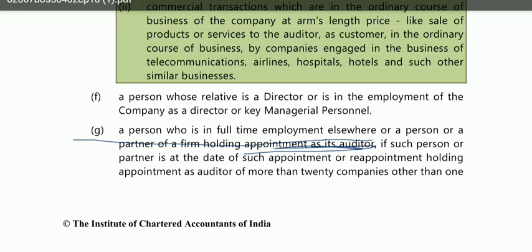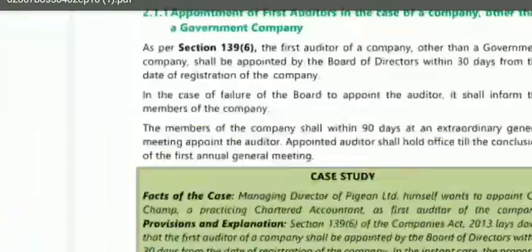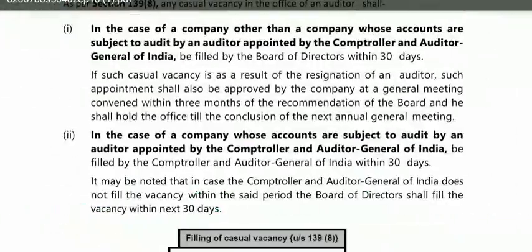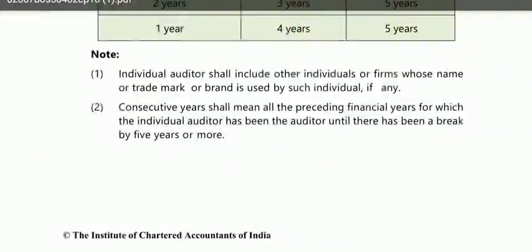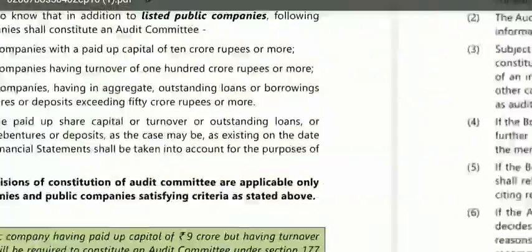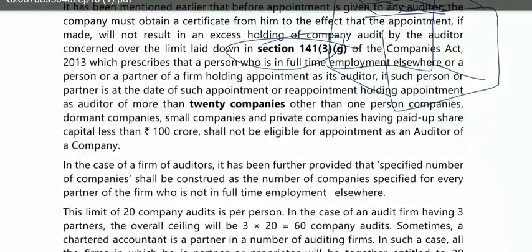Also, it is mentioned here that this ceiling will not be applicable to a dormant company, one person company, small company, and a private limited company whose paid up share capital is less than 100 crore, right? So these were the exclusions. This you have already studied.